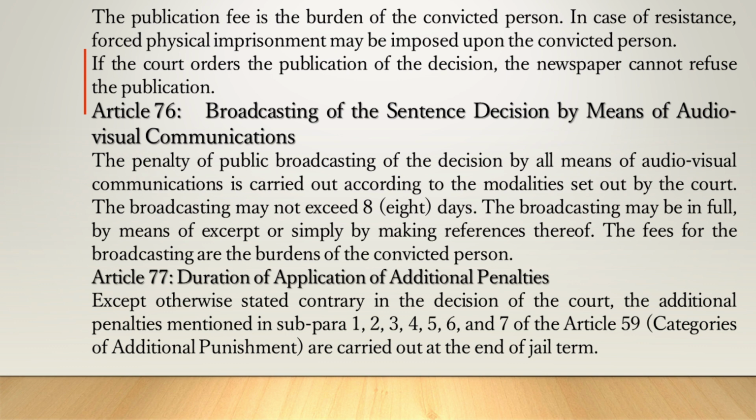Article 77. Duration of application of additional penalties. Except otherwise stated in the decision of the court, the additional penalties mentioned in subparagraphs 1, 2, 3, 4, 5, 6, and 7 of Article 59, categories of additional punishment, are carried out at the end of the jail term.